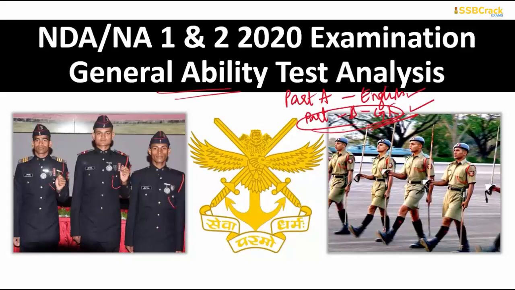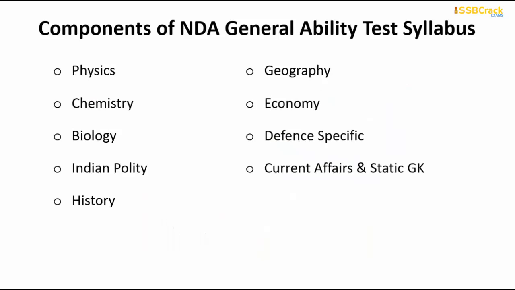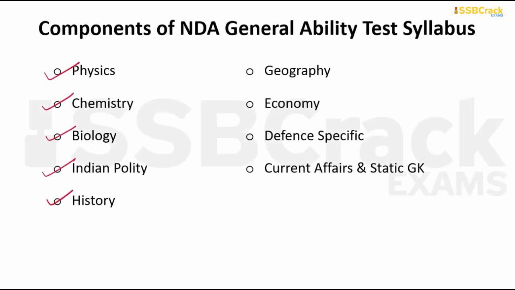Before beginning, I would like to give you the complete components of the NDA General Ability Test syllabus. Excluding English, we have these 9 most important topics covered under the NDA paper. Those topics include physics, chemistry, biology, Indian polity, history, geography, economy, defense specific questions, and questions related to current affairs and static GK. So all of these are very important.